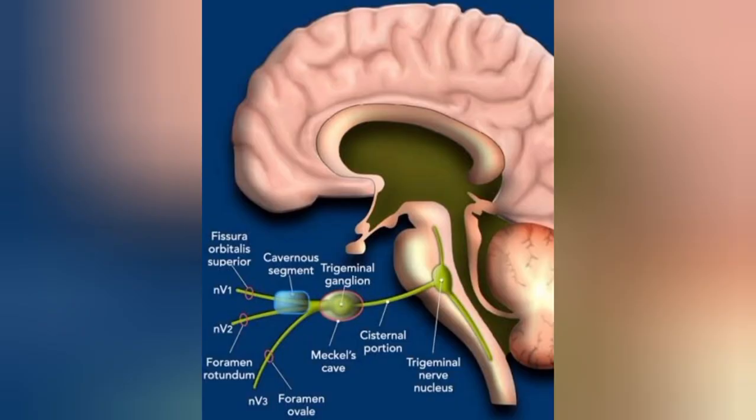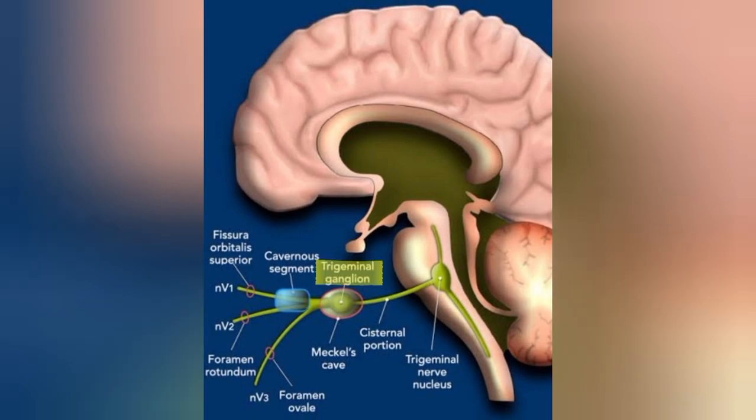So now let's look at the course of trigeminal nerve. As I already told, it arises from pons. Trigeminal ganglion is situated in the middle cranial fossa in a depression in the temporal bone which is called Meckel's cave or trigeminal cave, which is the site for the location of trigeminal ganglion. The trigeminal ganglion gives rise to 3 branches of the trigeminal nerve.